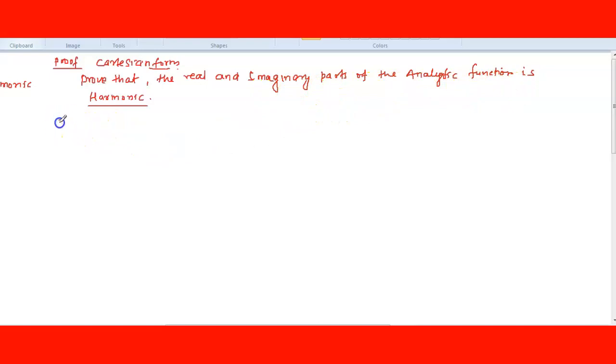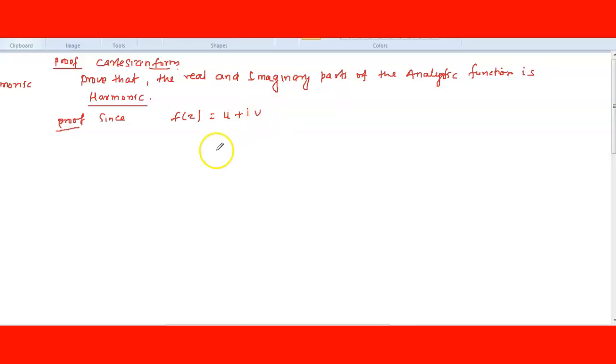So proof. We know that f of z is a complex variable which has a real part and an imaginary part, where u is the real part and v is the imaginary part, right?